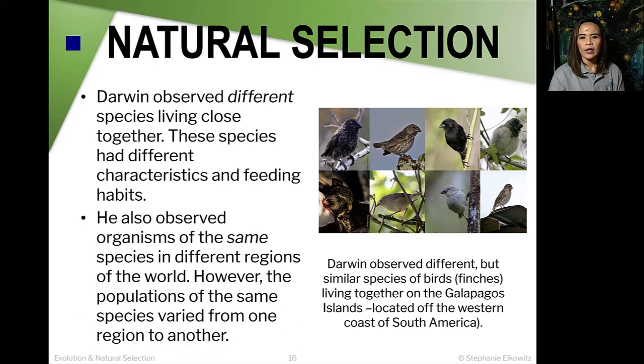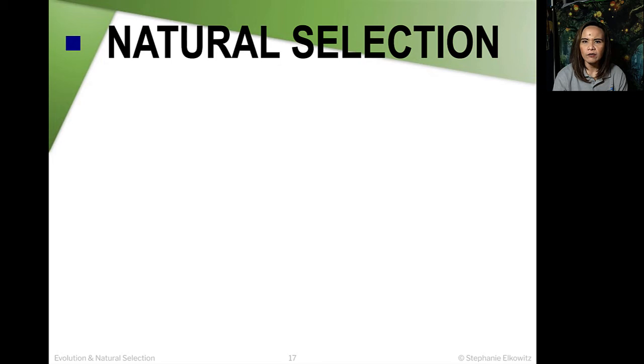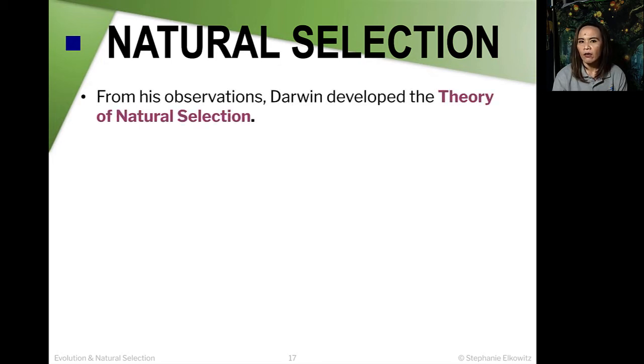When he observed these organisms, he saw that although these species belong to the same group, they have variation. They prefer to live in a region where they can get the food they need based on their feeding apparatus, or their beaks, for example. Here's a picture of the finches, and he observed these birds living in the Galapagos, which is located off the southwestern coast of South America. Because of this observation, he developed the theory of natural selection.